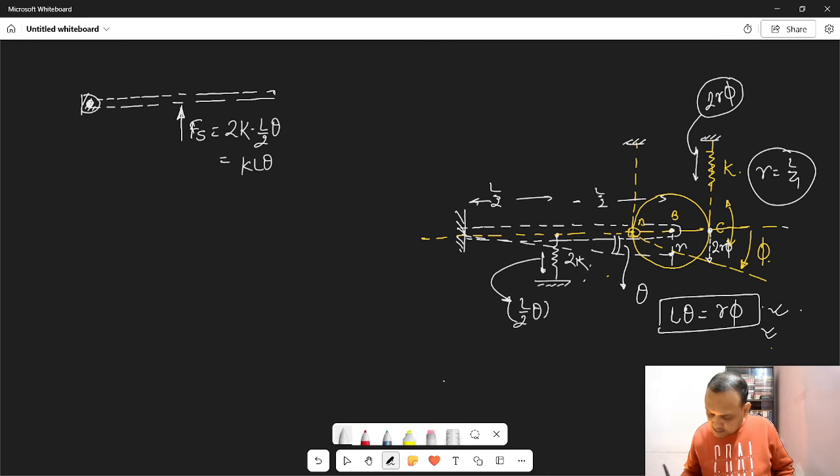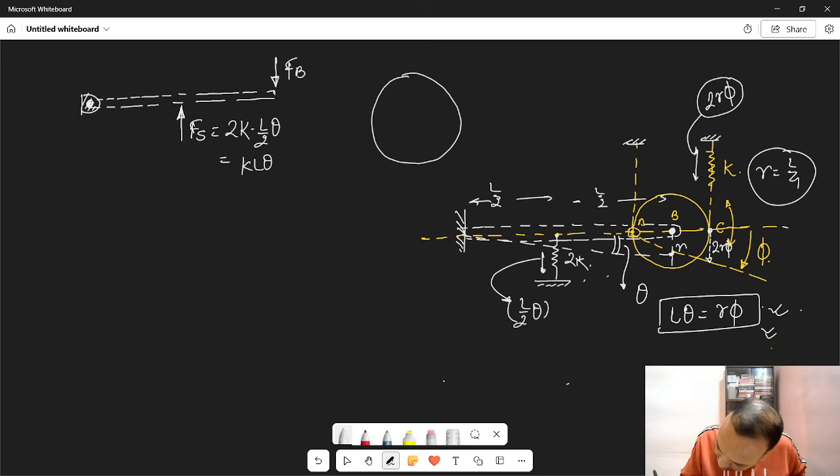अब इमेजिन, थोड़ा सा इमेजिन करिएगा, when disk moves it will take the massless rod along with it. इसका मतलब at point B where massless rod is connected to the disk will apply a force on it to move along with it. ठीक है, so disk अप्लाई करेगा मासलेस रॉड के एंड पे एक फोर्स FB at point B. And from Newton's third law, every action has equal and opposite reaction.